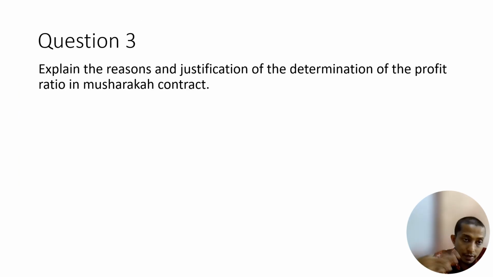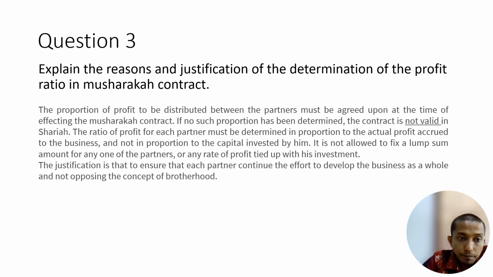Right? Okay. The next part of the question, explain the reason and justification of the determination of the profit ratio in musyarakah contract. Just the reason and justification. Why do we need to determine the profit ratio in musyarakah? So the proportion of profit to be distributed among partners must be agreed upon at the time of effecting the musyarakah contract. If no such proportion has been determined, the contract is not valid. Important to decide this.